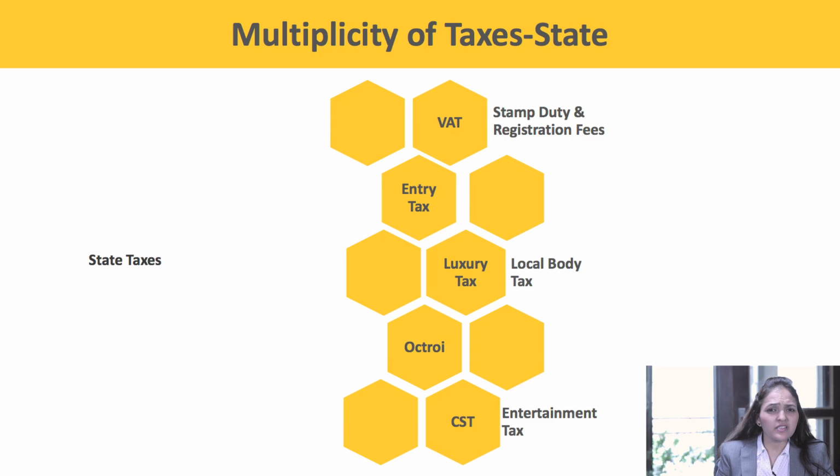Now what are the various types of state taxes applicable? First, VAT. VAT is applicable on intrastate sale of goods. CST is applicable on interstate sale of goods. Entry tax, octroi, local body tax, entertainment tax, luxury tax, stamp duty, registration.